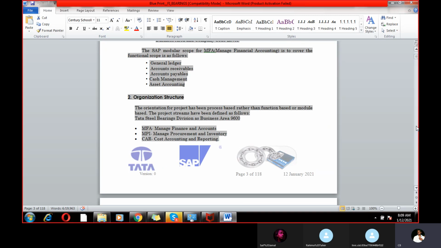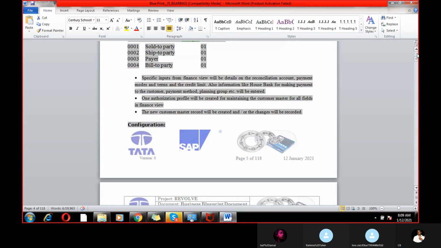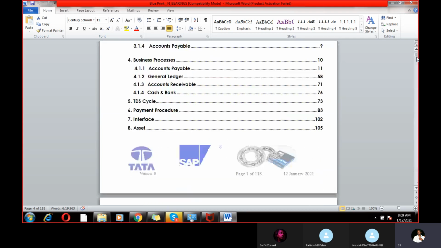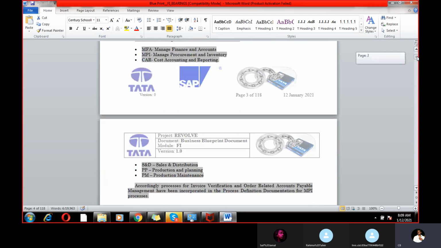Organizational structure, which we discussed last time: client information, operating concern, controlling area, company code. These are all covered under this data.